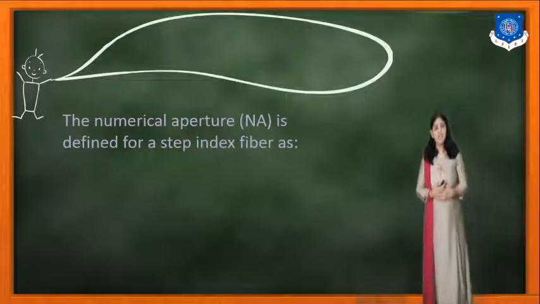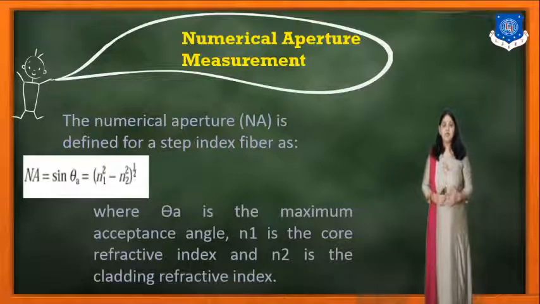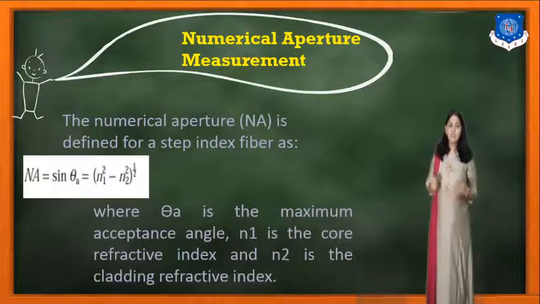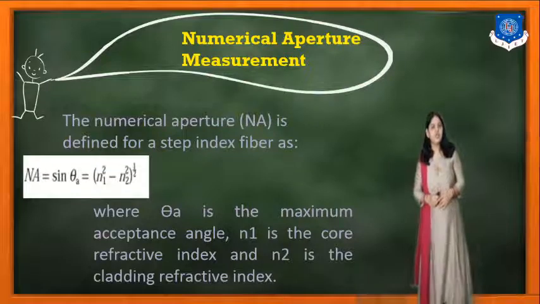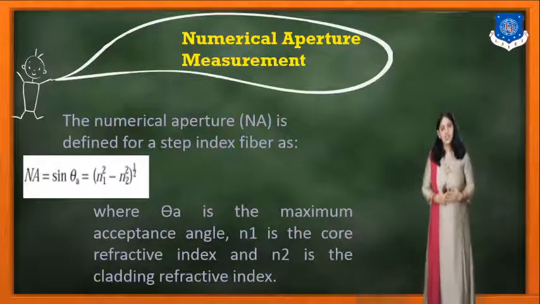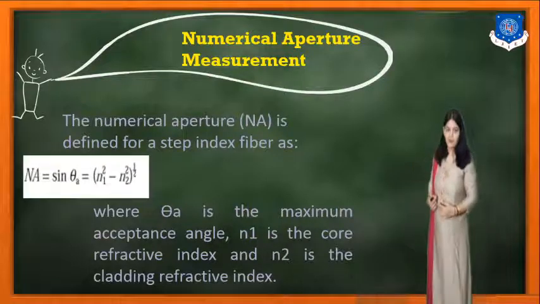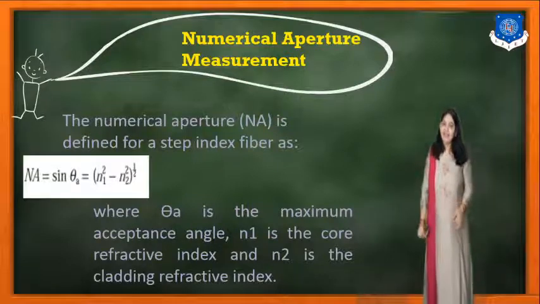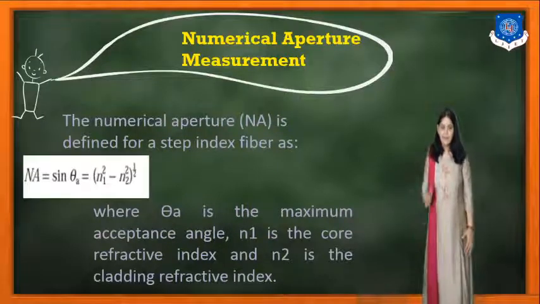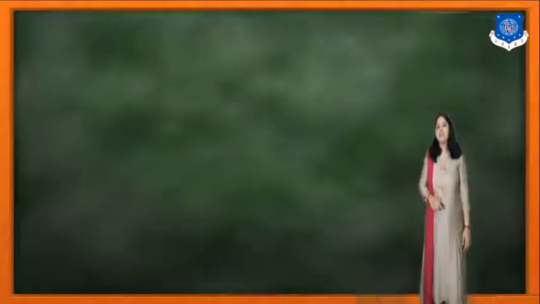The numerical aperture defined for the step index fiber is NA = sin theta A = (n1 squared minus n2 squared) raised to 1/2. What is theta A? That is the maximum acceptance angle. We have learned the definition of the acceptance angle earlier, that is how much light can enter into the fiber. We can say that by having the idea about the acceptance angle. n1 is the core refractive index and n2 is the cladding refractive index.